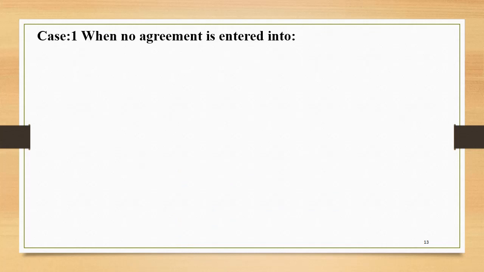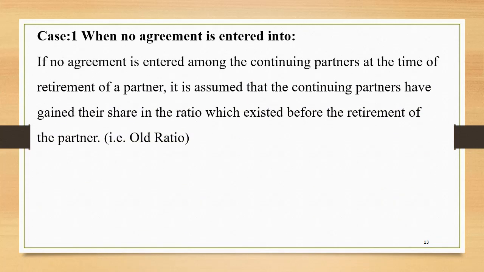Let us see how we are going to calculate the gaining ratio when no agreement is entered into. If no agreement is entered among the continuing partners at the time of retirement of a partner, it is assumed that the continuing partners have gained their share in the ratio which existed before the retirement of the partner, that is the old ratio. This will be observed in many of the sums of retirement of a partner. There is no mention of the gaining ratio, so it is assumed that the old ratio itself is the gaining ratio.